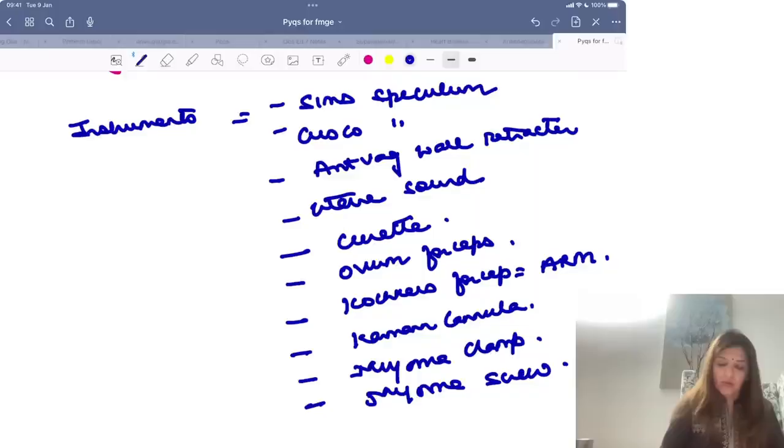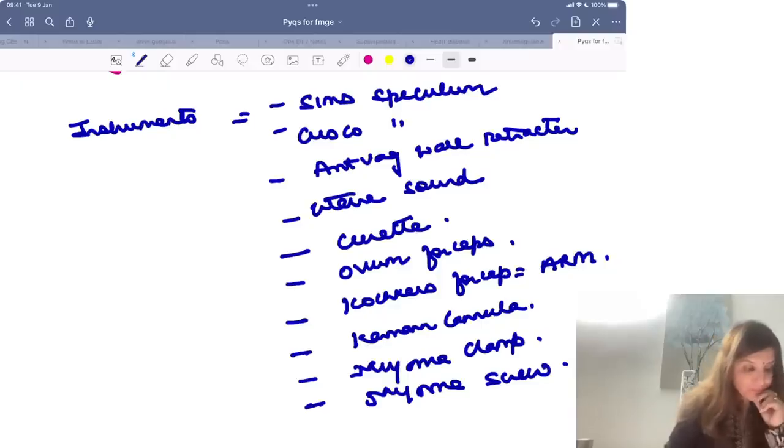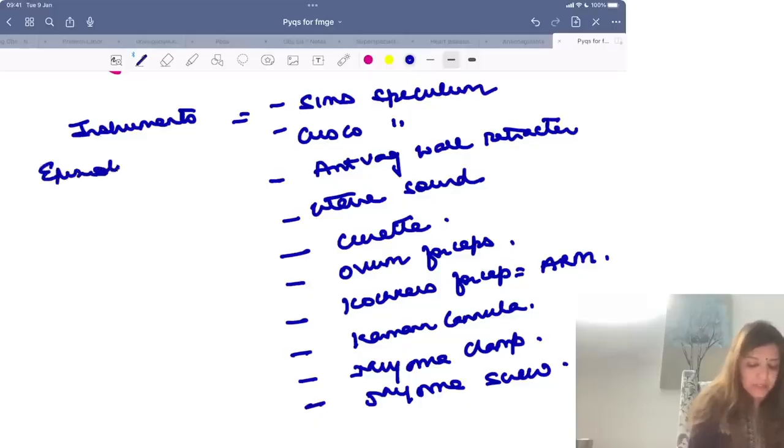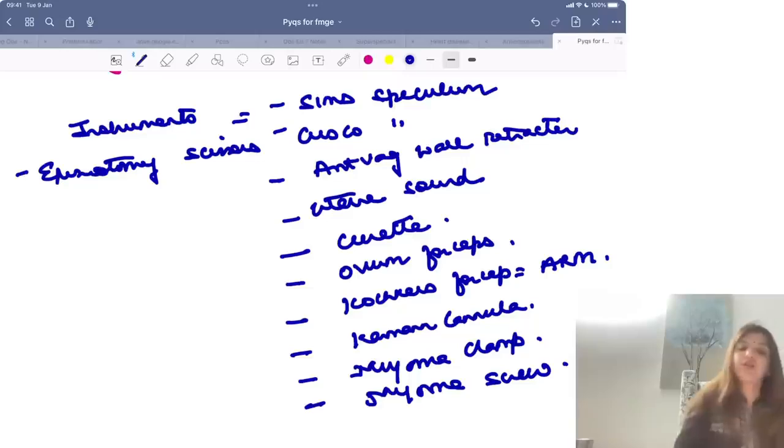Right? So broadly, these are the ones which are very important. Okay. Then episiotomy scissors. Very important that you look at the episiotomy scissors.